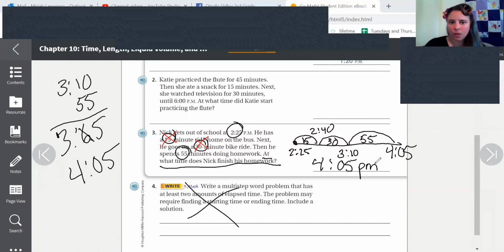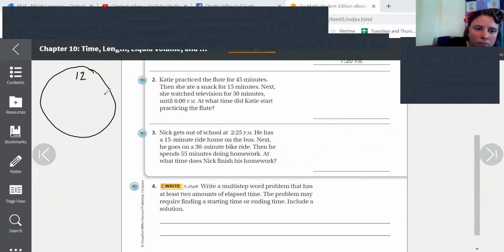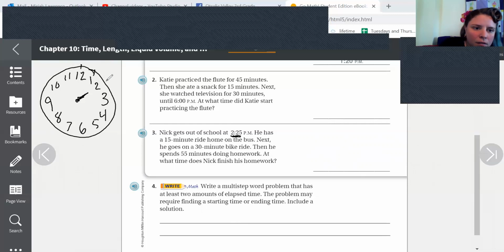p.m. All right, guys, we're going to do this same problem, but with my fake clock again. All right, so our time to start is 2:25. My hour hand's on the 2. 5, 10, 15, 20, 25.